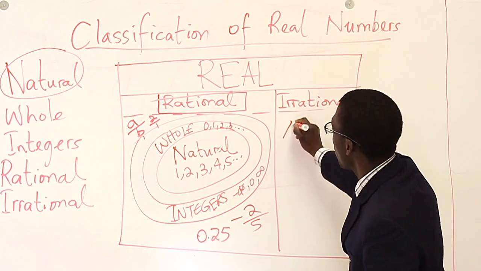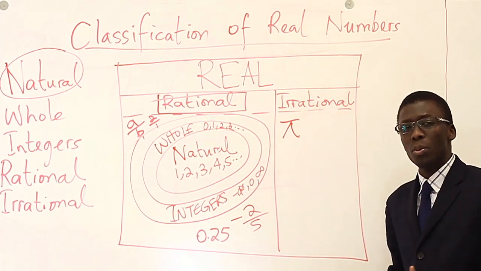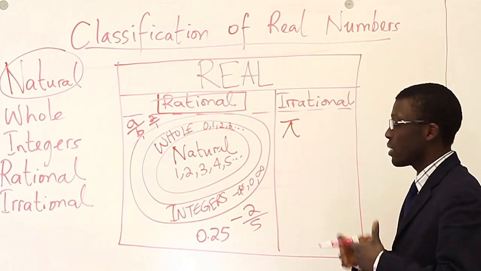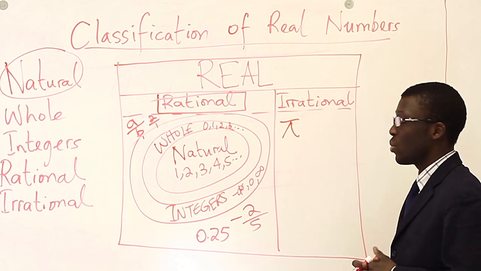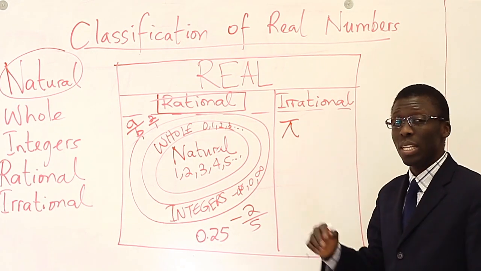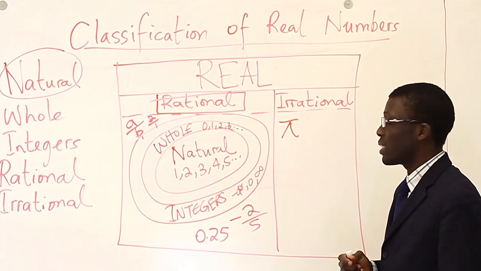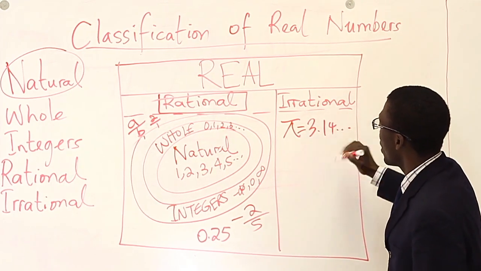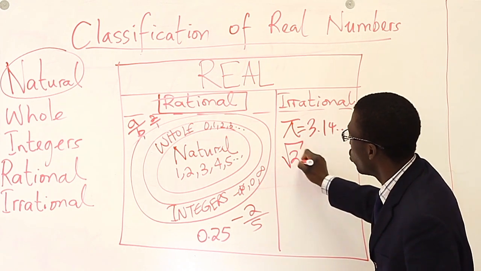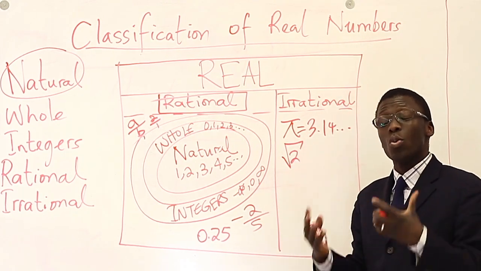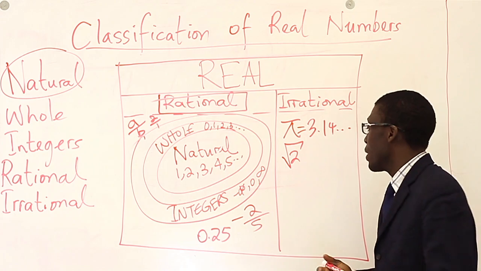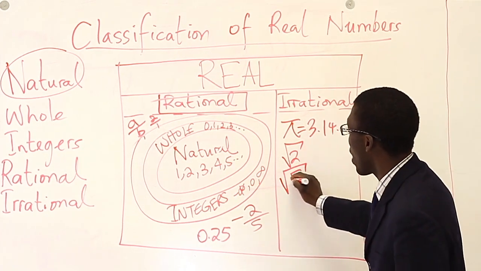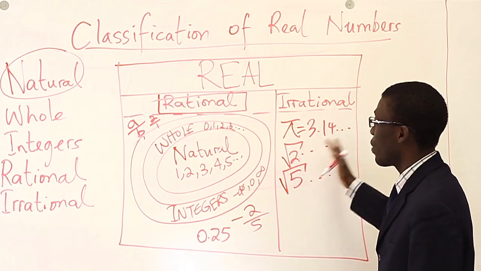And that's where one of the famous ones lies, pi. Many people know pi to several hundred digit places and so on. If your friends are intimidating you with that, tell them that we actually know pi to 10 trillion places and ask them to recite it to that. So notice that pi keeps going, and we have the square root of 2, or actually any square root that's not a perfect square. If it's not the square root of a perfect square, then it's irrational. So the square root of any prime number will give you irrational values.